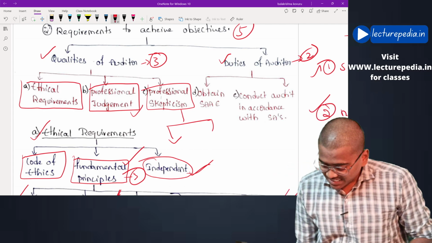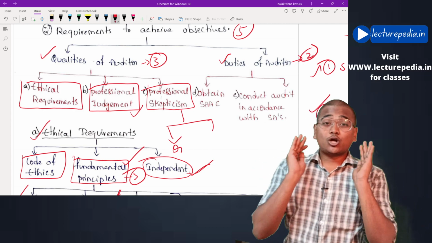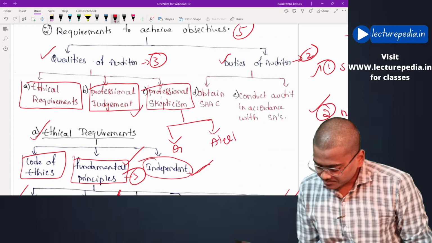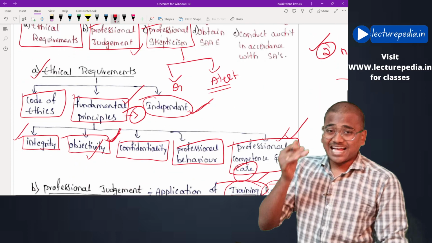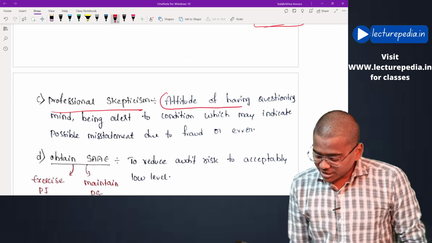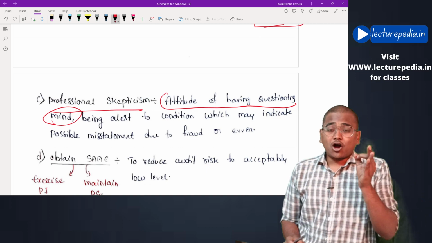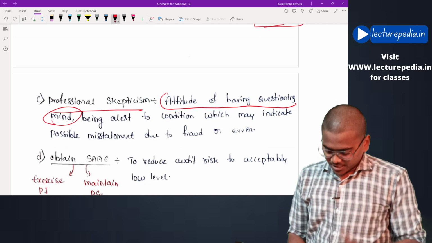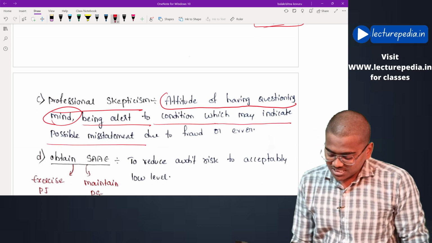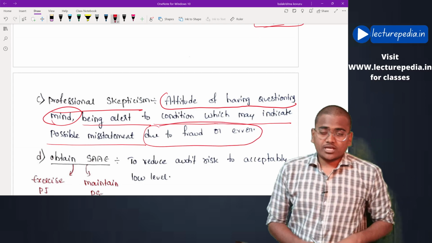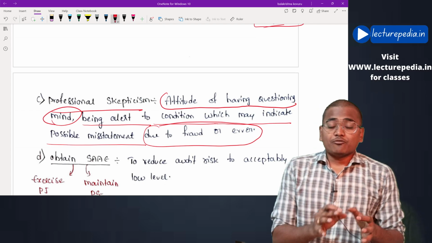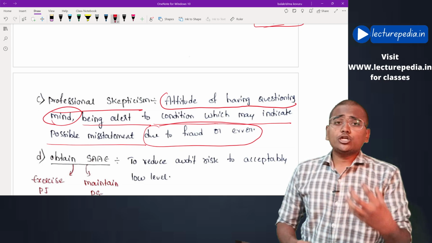One is questioning mind. The auditor should have a questioning mind. Another one is that the auditor should be alert. These are the two aspects that will be covered in this professional skepticism. Professional skepticism is an attitude of having a questioning mind. The auditor must always have a questioning mind and be alert to conditions which may indicate possible misstatement due to fraud or error. At all times the auditor must be alert in order to identify whether there are any misstatements due to fraud or error.